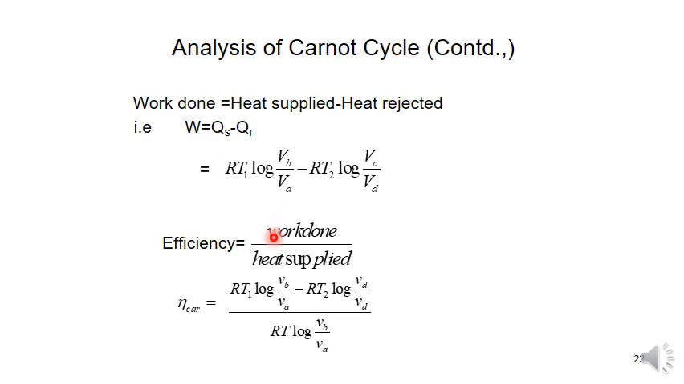So, we can write the heat supplied Qs and heat rejected QR values, in which the R as a common will get cancelled, and we can take VB by VA and VC by VD.